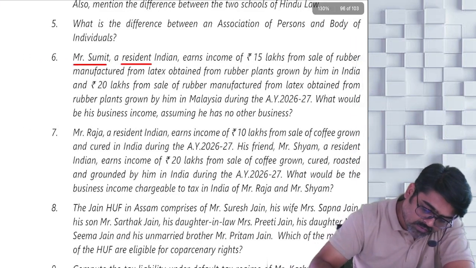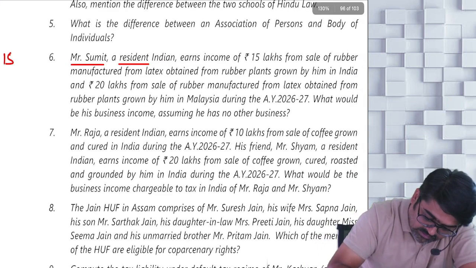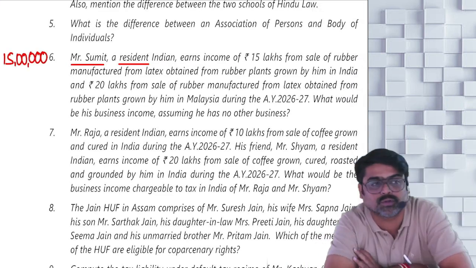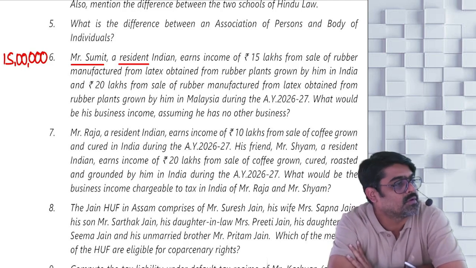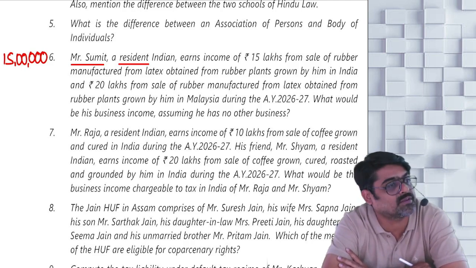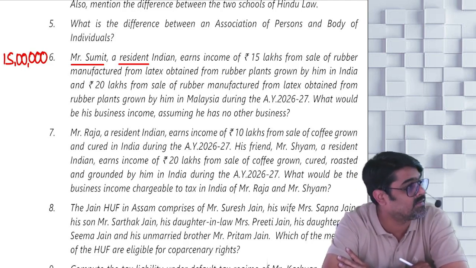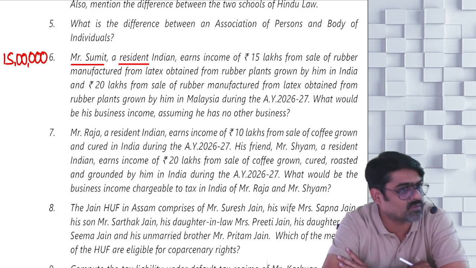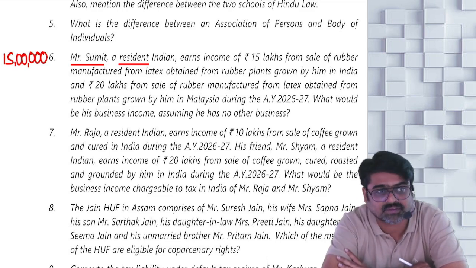So as per rule 7A, how much income is he earning from sale of rubber? First we take 15 lakhs, the sale price. Out of this, we reduce all the costs: cost of cultivation, cost of manufacturing, all the expenses allowable under the PGBP head, even the depreciation on all the assets. Then whatever profit is there, we split as per rule 7A: 65% and 35%. Yes or no?